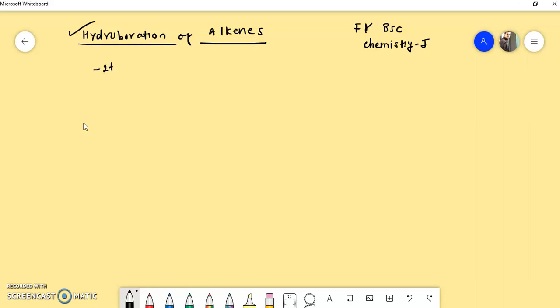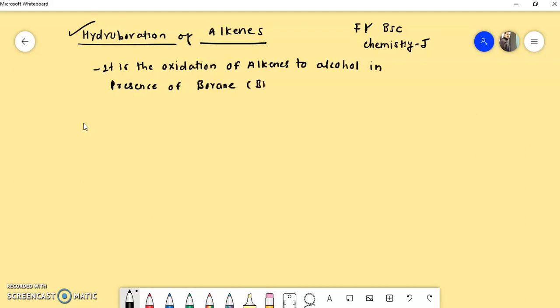It is actually oxidation of alkenes to alcohol in presence of borane. Okay, so what is borane? It is BH3. So in general, suppose I have RCH double bond CH2.